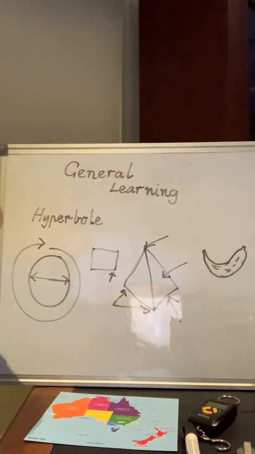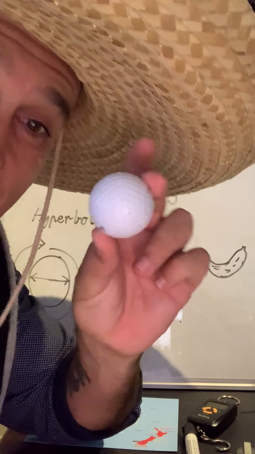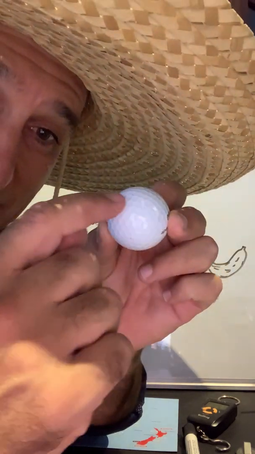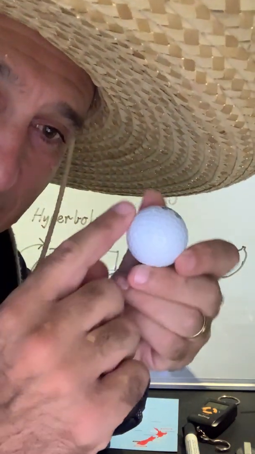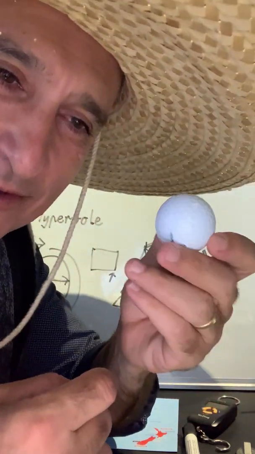So what else do we have? That's about it, I think. Oh, yeah, okay, here we go. One more thing. Oh, I love general learning. We have a golf ball, and remember, what are these little indentations called? They're called dimples. See a dimple there? And that's a dimple as well. All right, cool. There's our wonderful learning today.